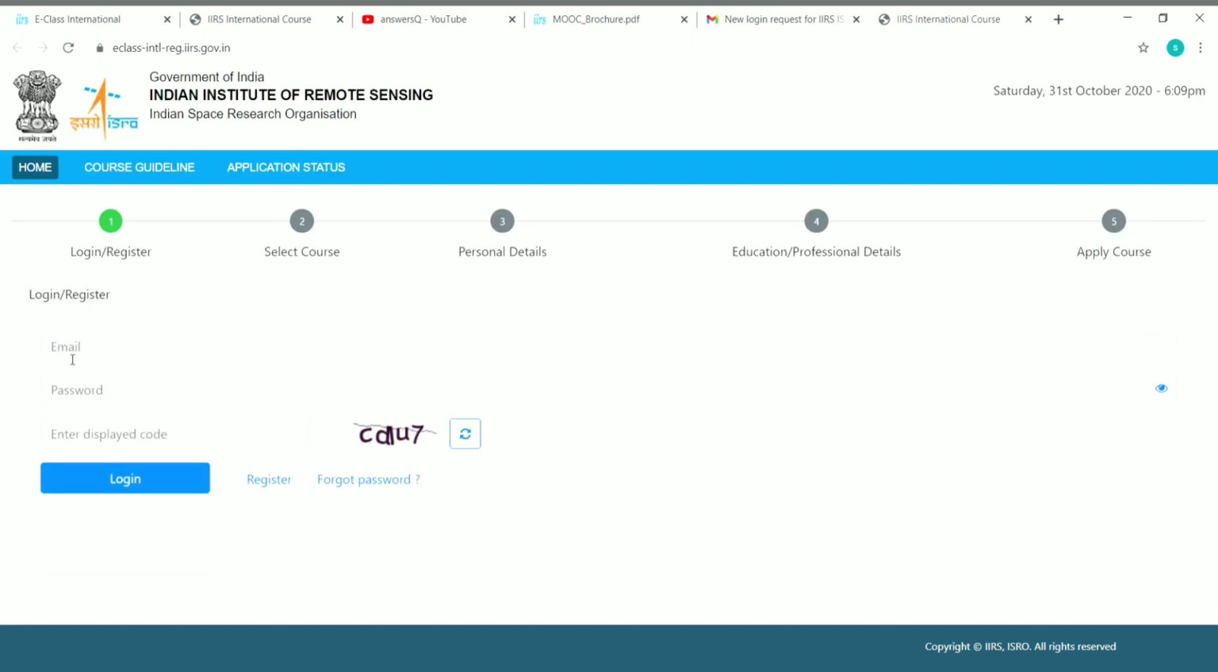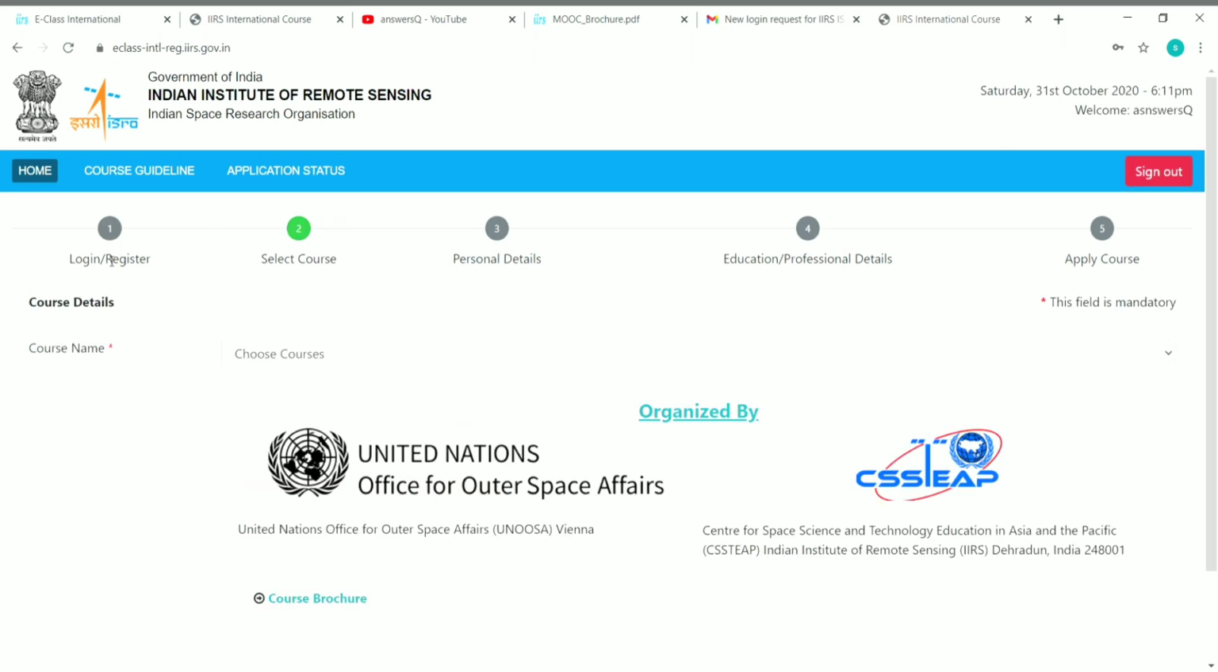And now what you have to do is give your email ID again and give your password and enter the code provided here and click on login. So let me log into my account and catch up after that. So once you log into your account, you will be moving on to the next step, that is selecting the course.